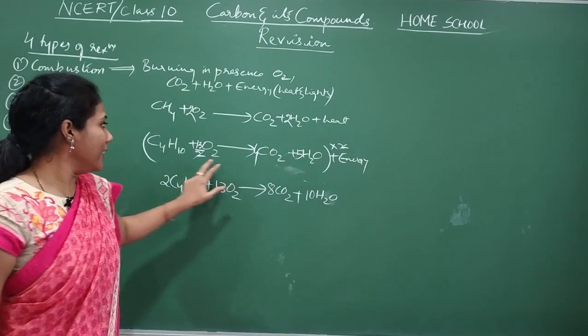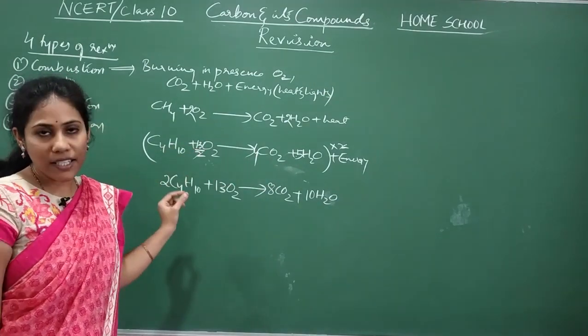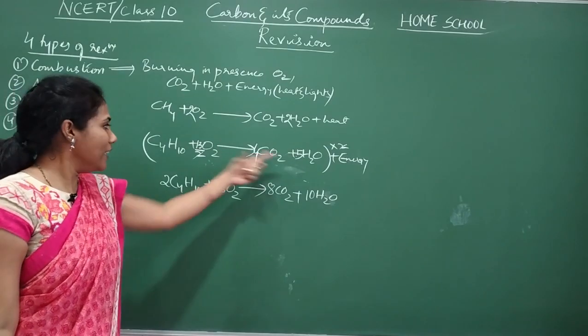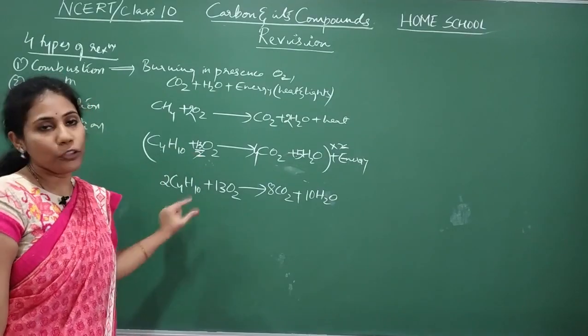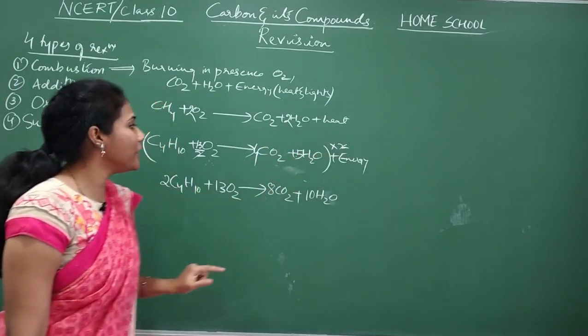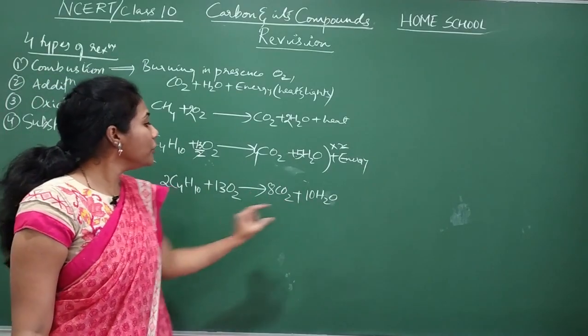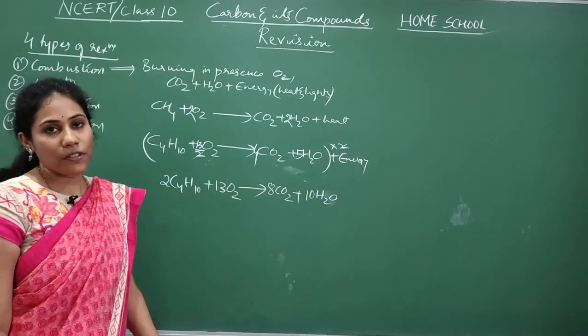When you get an odd number like 13, it's difficult to keep putting a digit. So 13 oxygens you require on this side, so you put 13 by 2. Later, to remove this fraction, multiply the whole equation by 2. On multiplying, you get this. If you want, you can check. It will be a balanced equation.